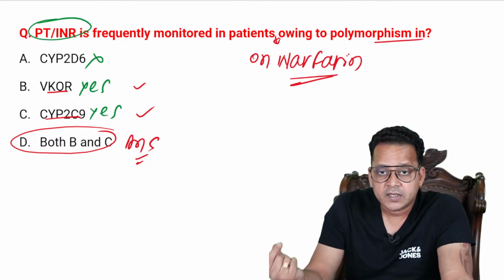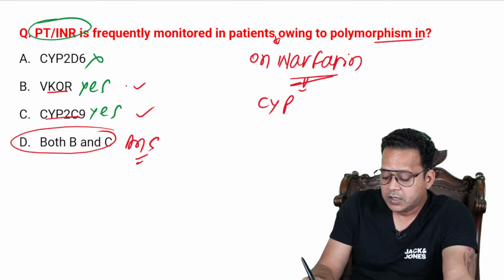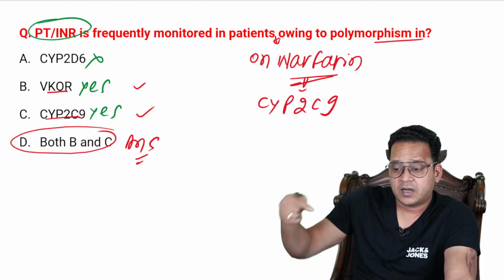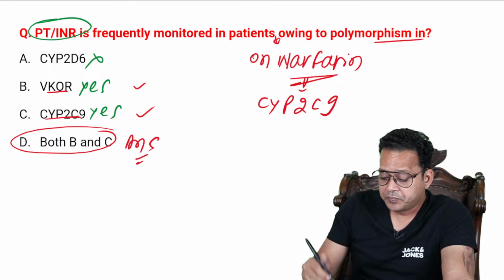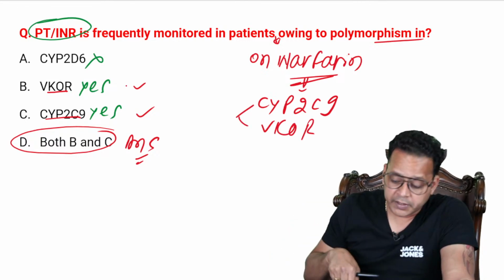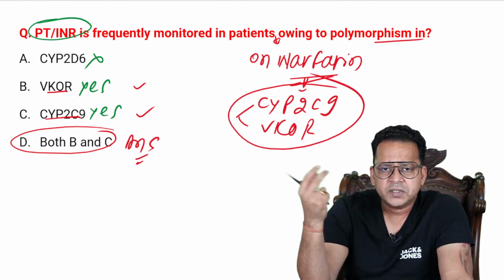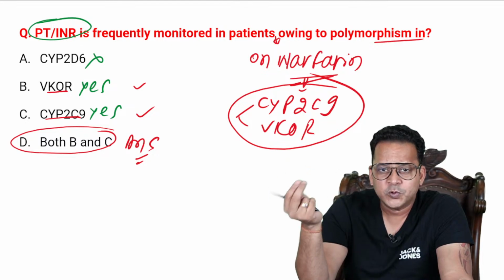So warfarin's variable effect is because of CYP2C9, an enzyme that metabolizes warfarin, or VKOR, an enzyme targeted by warfarin. This is again an important MCQ, and it has been asked in a different way earlier. I've changed that PYQ in a different way.